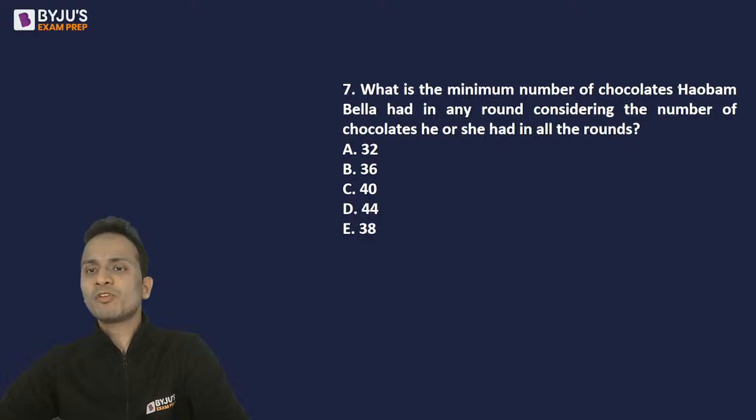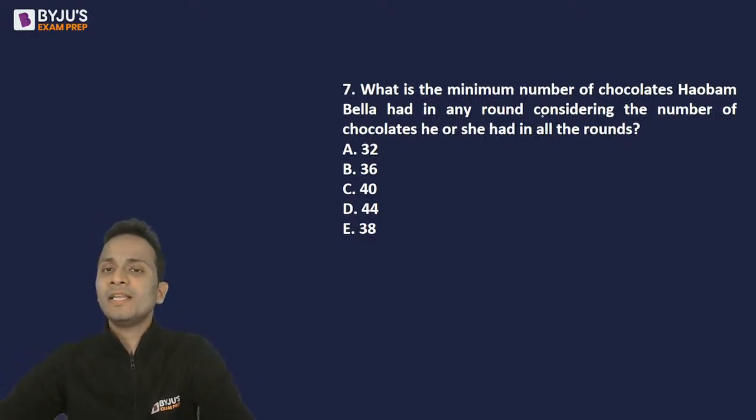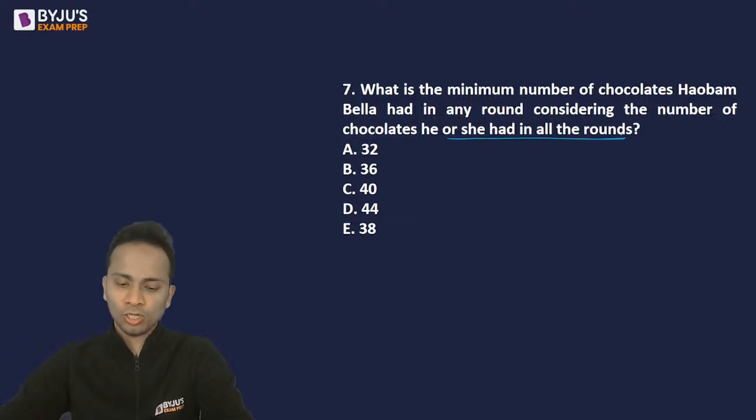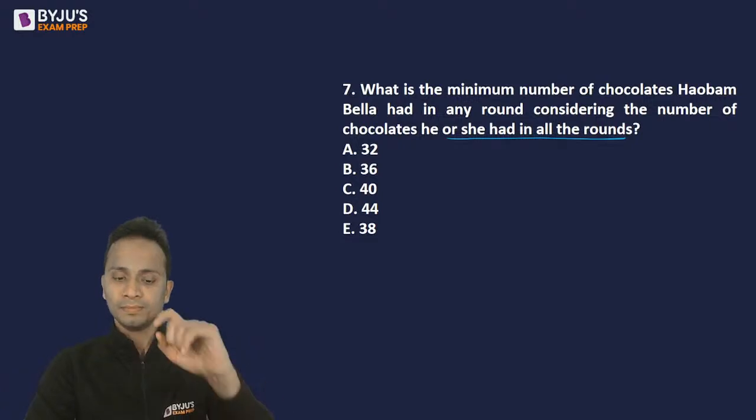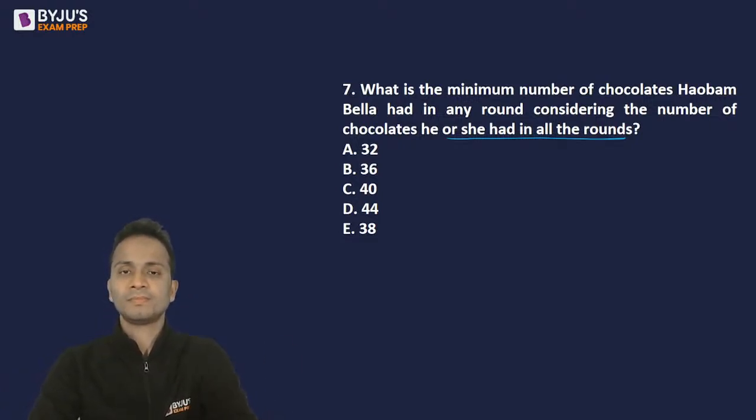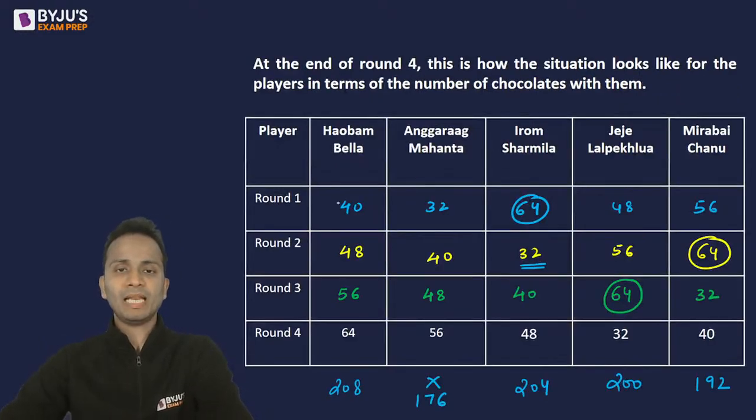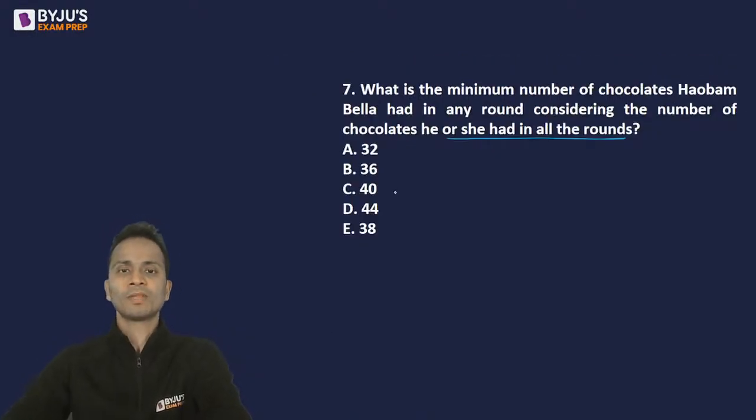What is the maximum number of chocolates Bella had in any round considering the number of chocolates he or she had in all the rounds? Maximum number of chocolates with Bella. So going back to the table, Bella maximum number of chocolates 64 in round 4.